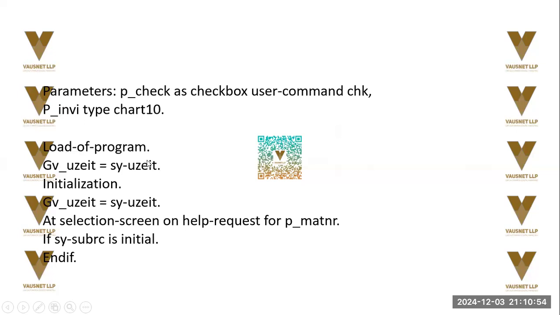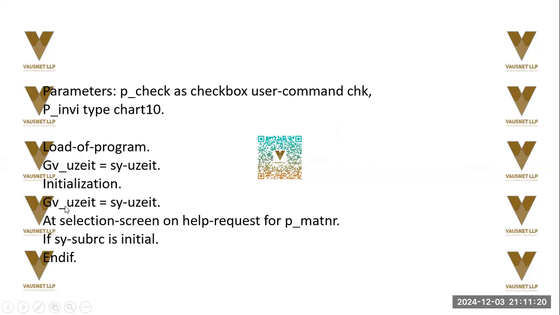Load of program. Now, this is the event where we are loading the system. We'll see what this is. Then initialization. After this is loaded, this will be the first data variable that will be populated, and then it will initialize. Initialize means populate that variable.